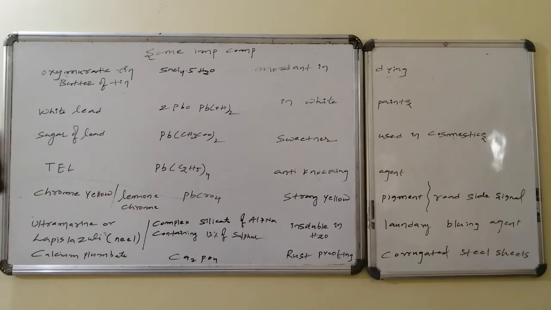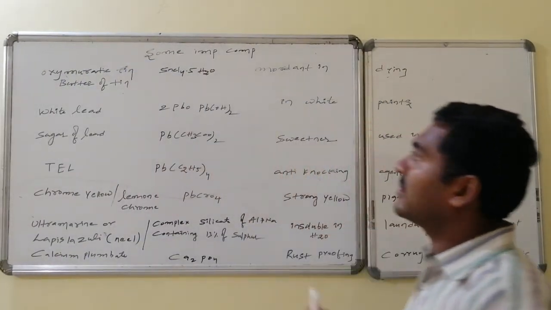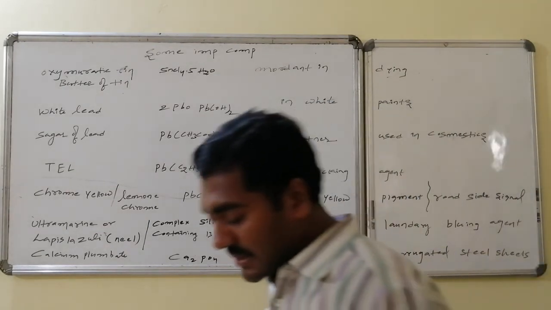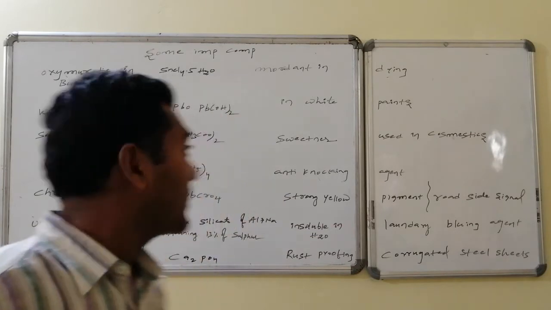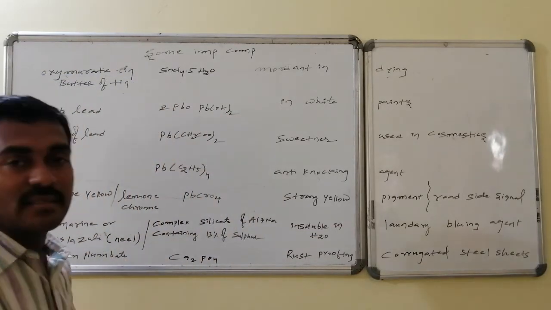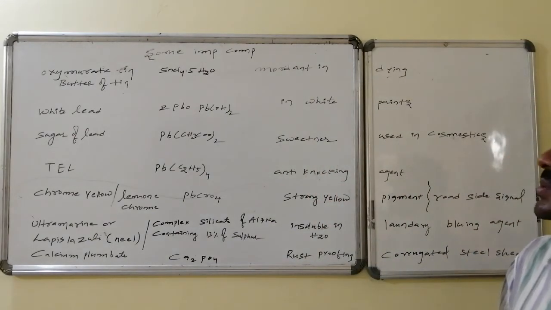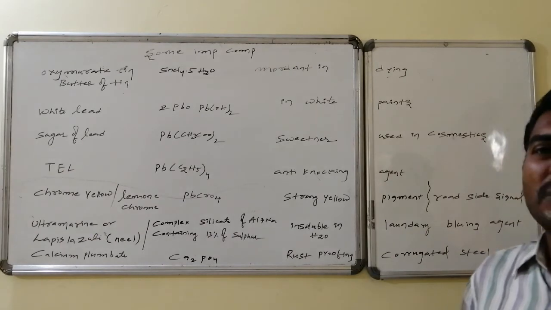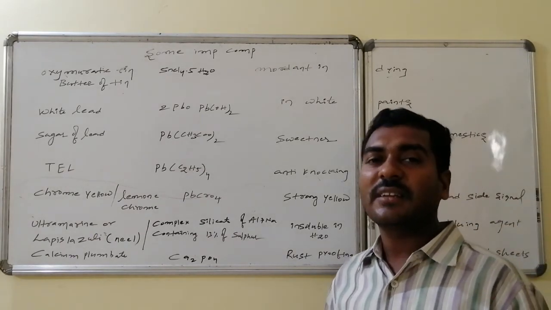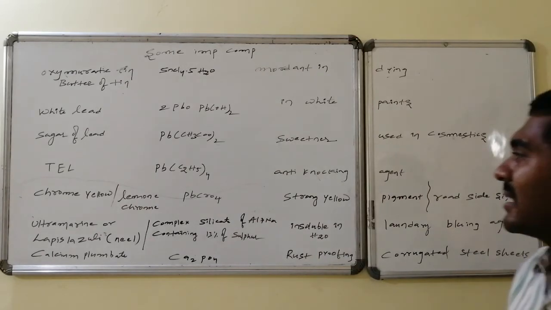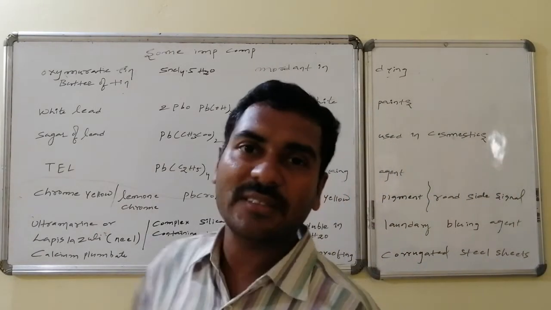Uses of these compounds. Oxymuriatic tin or butter of tin, SnCl2.5H2O, is used as a mordant in dyeing. White lead, a 2:1 ratio of lead oxide and lead hydroxide, is used as a pigment in white paints. Next, sugar of lead, lead acetate, is known as a sweetener in the history of chemistry, and is also used in cosmetics. Tetraethyl lead, everybody knows, is used as an anti-knocking agent for petrol as well as gasoline.